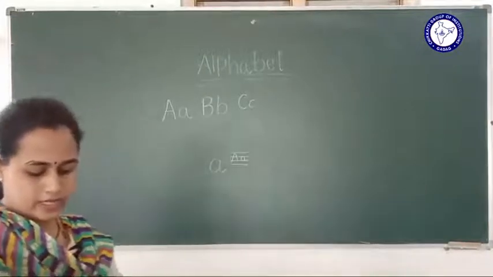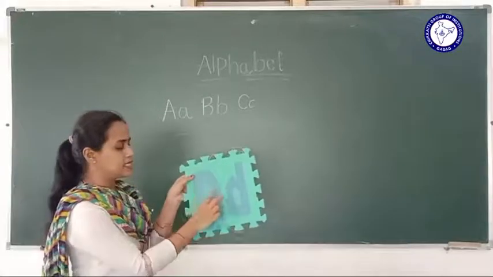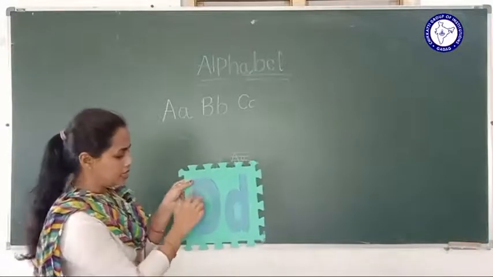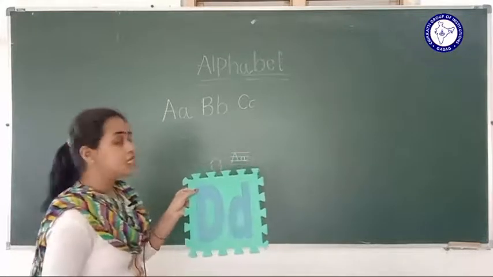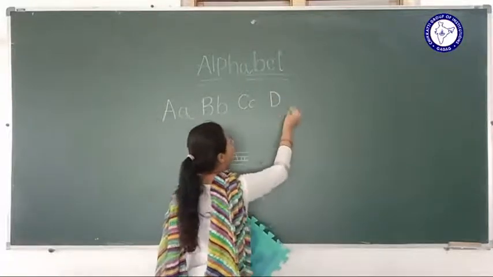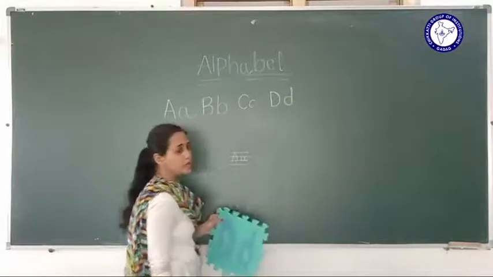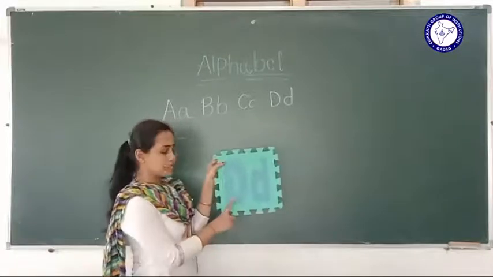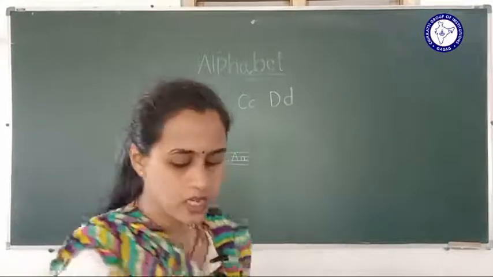D. What is this? D. The capital D and small d, right? How to write? Capital D, a standing line and here the curve. A small d, a standing line and here the curve on the opposite side, right? Capital D, small d. And the next letter is what?